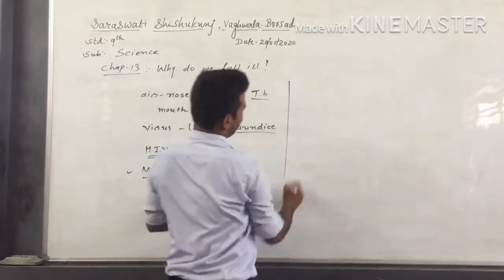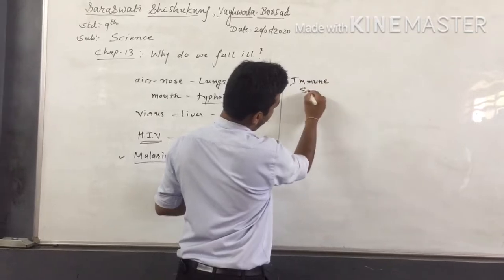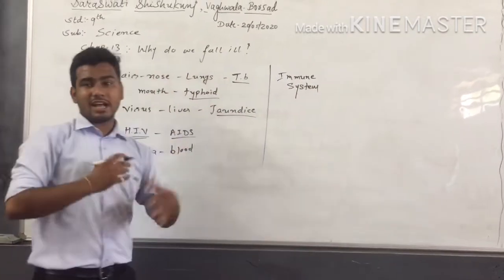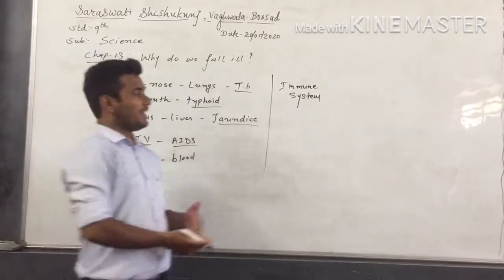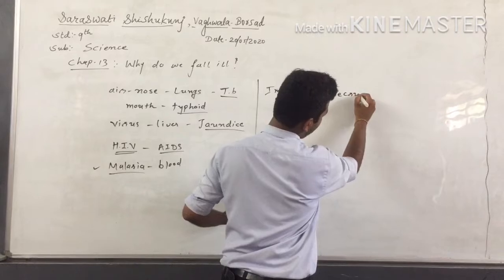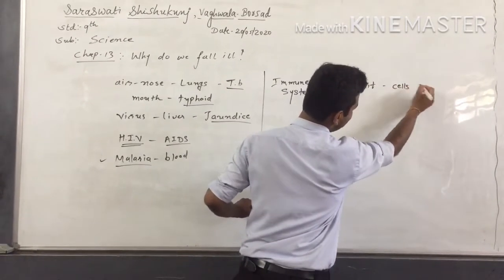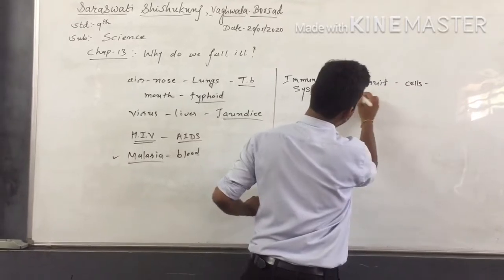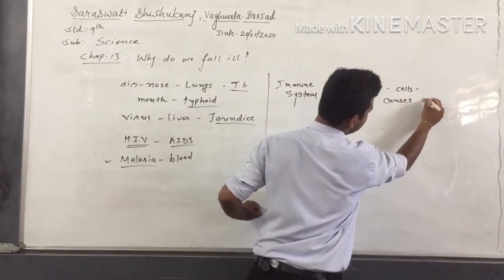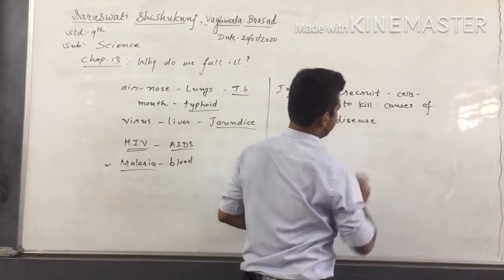Our immune system will become active, and as it becomes active, it will recruit different cells to kill the causes of disease, right?